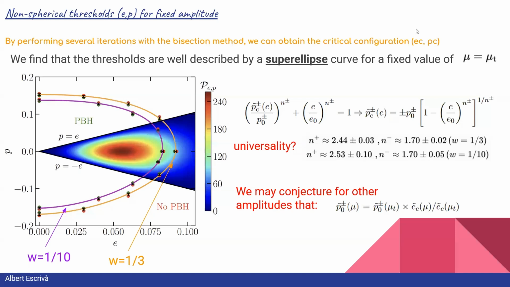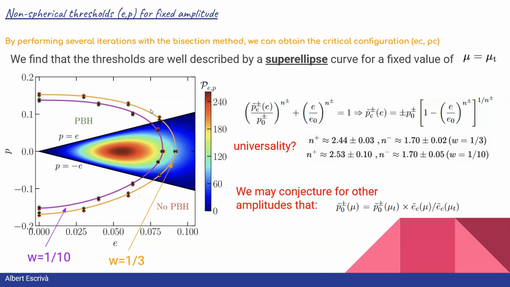Then, by performing several iterations with a bisection method, we can obtain the critical values of the ellipticity and prolateness once we fix the amplitude of the fluctuation mu to a typical value. In this case, we find that the thresholds are very well described by a superellipse curve given by this formula, where the exponents n plus and n minus correspond to the regions of positive prolateness and negative prolateness respectively.